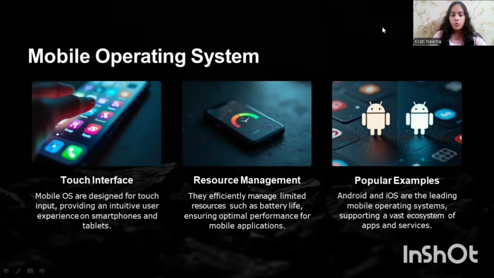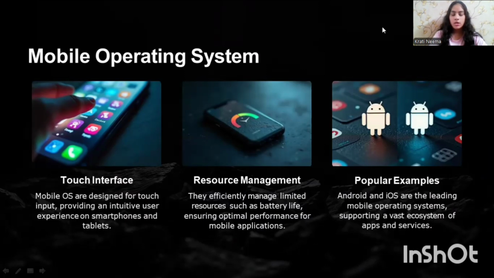It is a type of OS designed specifically to power smartphones, tablets, smartwatches and other portable devices. It manages the hardware and provides a platform for mobile apps and user interaction. Let us look at the key features of mobile OS.